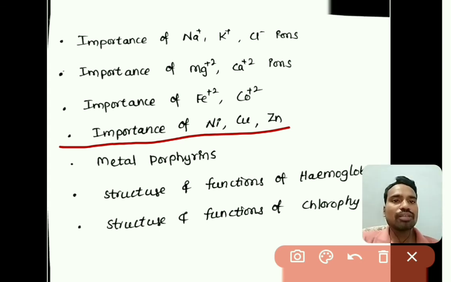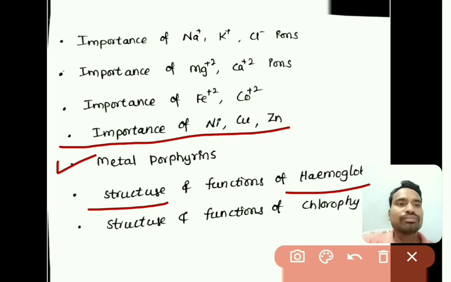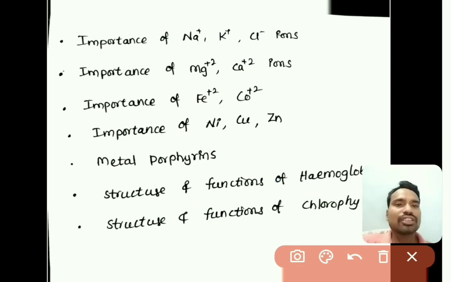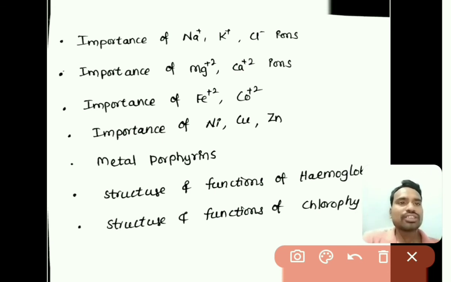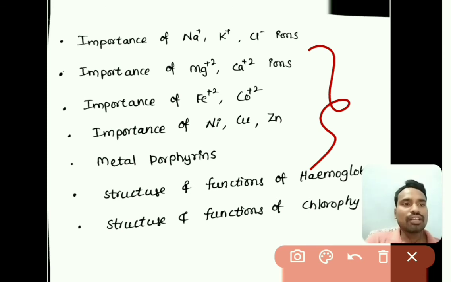After that we discussed porphyrin rings and metal porphyrins, in which the structure of hemoglobin and functions of hemoglobin. After that we discussed the structure of chlorophyll and functions of chlorophyll. So these are the major points we have discussed in this bioinorganic chemistry.